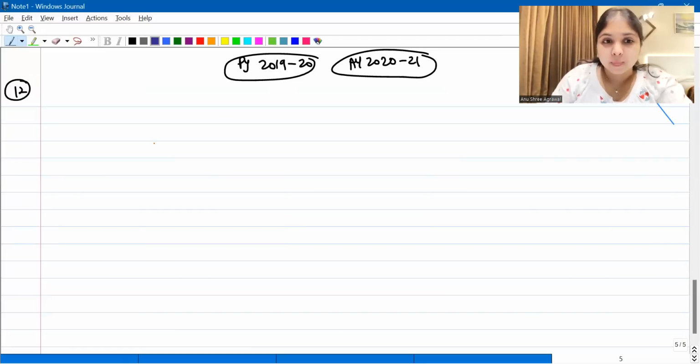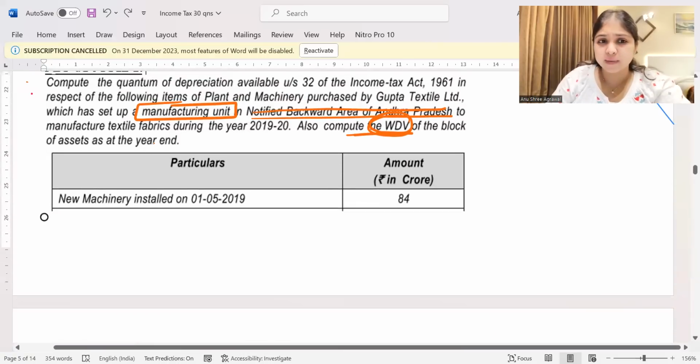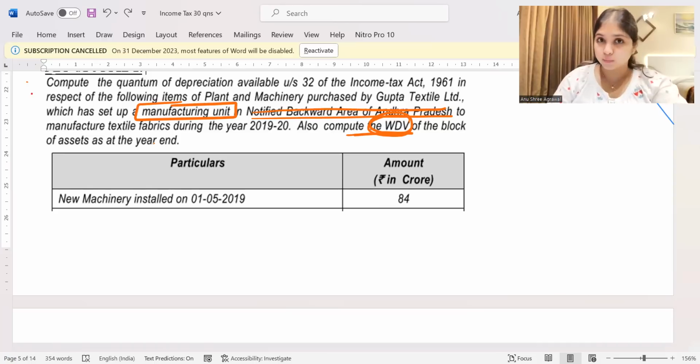Now we'll start. Have they given us any opening WDV? They have not given us any opening WDV because we have started the unit only in the current year. So we don't have any opening WDV. So we only have to start the blocks. So we'll take up the assets one by one.